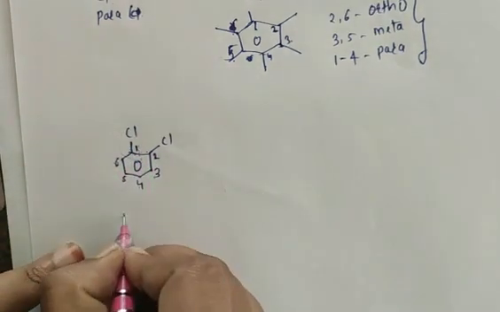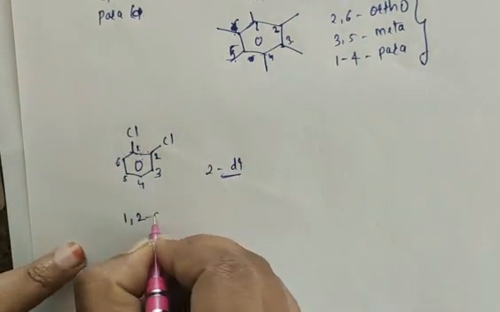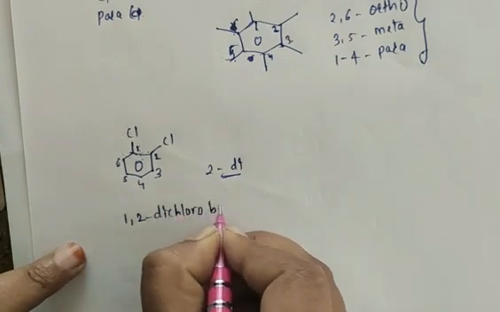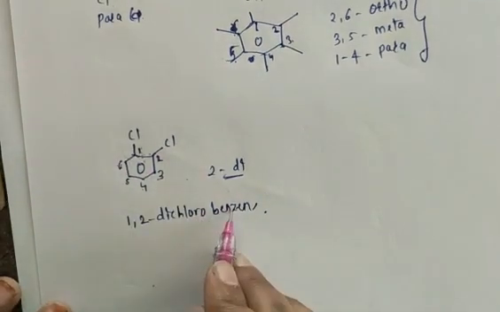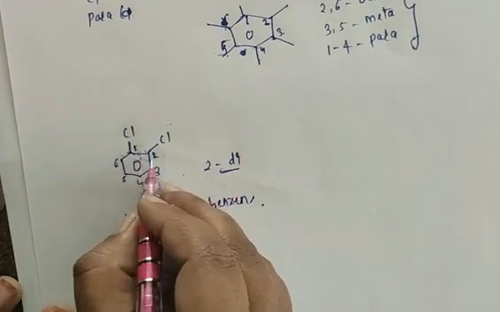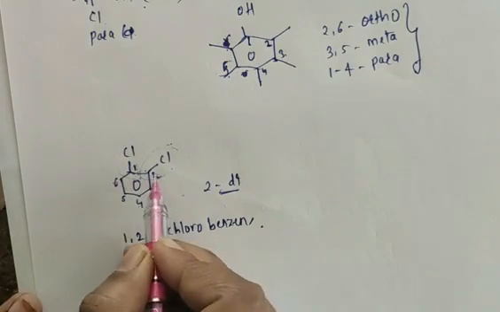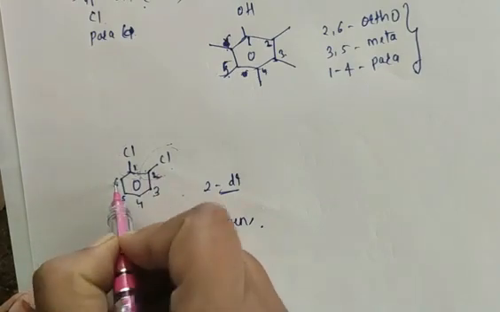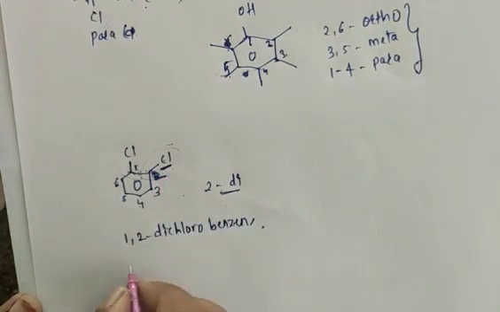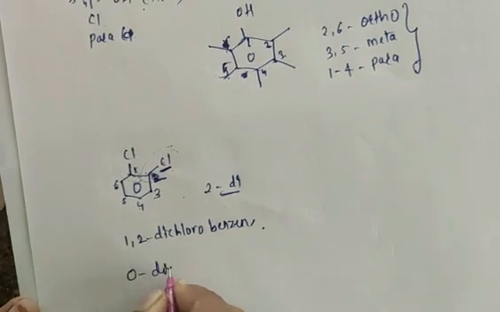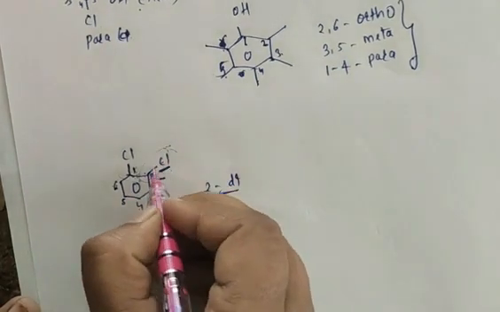Okay. At 1 and 2 position we have two chlorine groups. So 2 means nothing but di. So at 1, 2, dichlorobenzene. So what is the name of this organic compound? 1, 2, dichlorobenzene. And also, at ortho position we have chlorine group. So I told you, the second position we call ortho, and in the same way the 6th position also we call ortho. At second position we have a chlorine group. This is our ortho position, so we can also call it ortho dichlorobenzene.